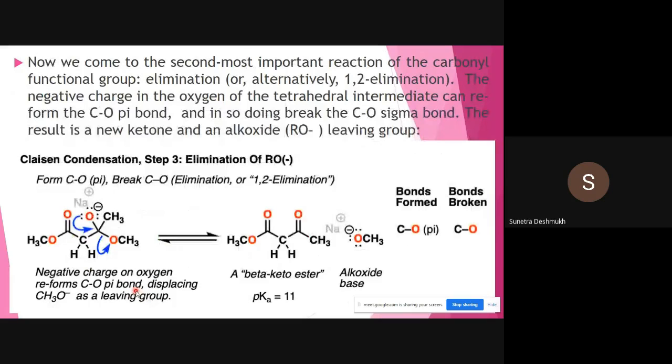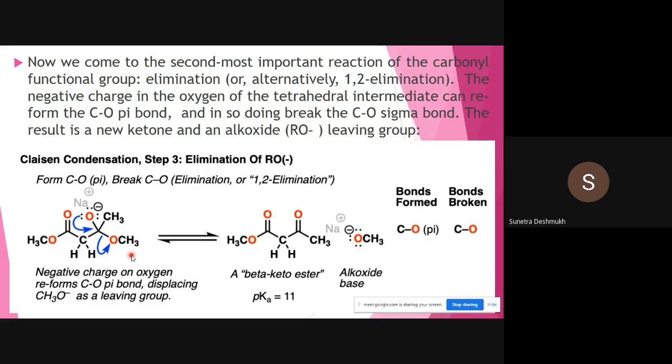Negative charge on oxygen and these things. So the alkoxide base. Okay, so the next step is the elimination of the CH3O minus to generate our 1,3 diketone. So in the final step, we do generate this 1,3 diketone, a beta keto ester, having pK 11 from our tetrahedral intermediate.